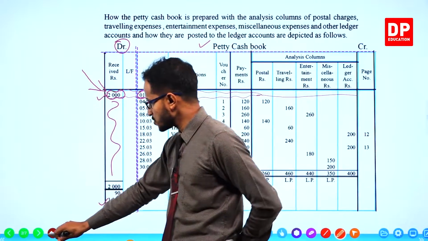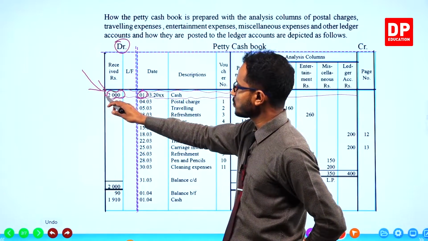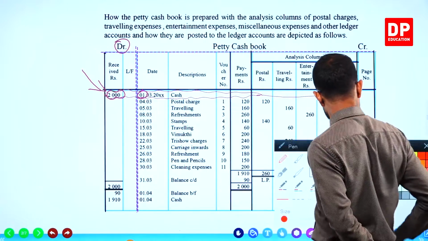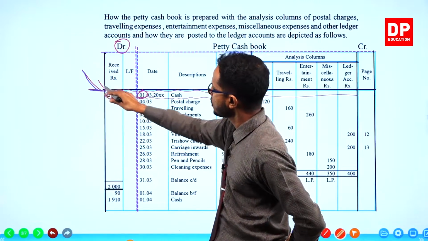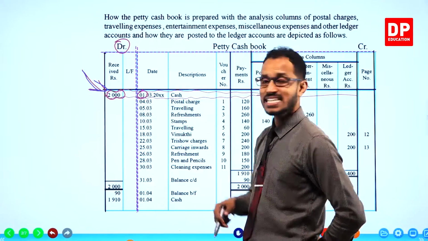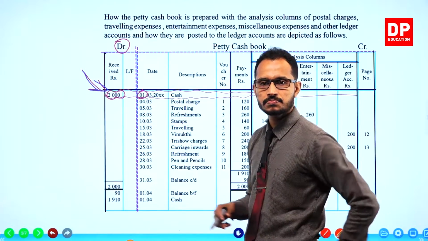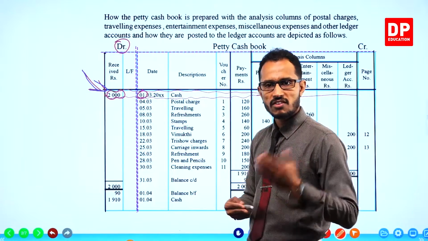What is the double entry for this? I'm talking about the double entry for petty cash imprest received. Now you already have one entry, children.